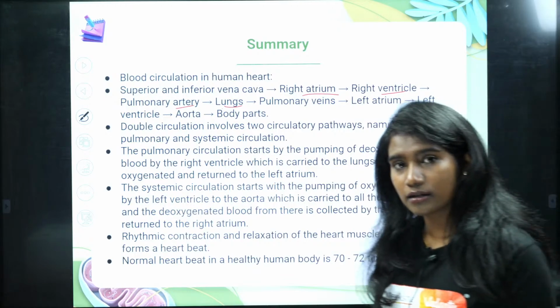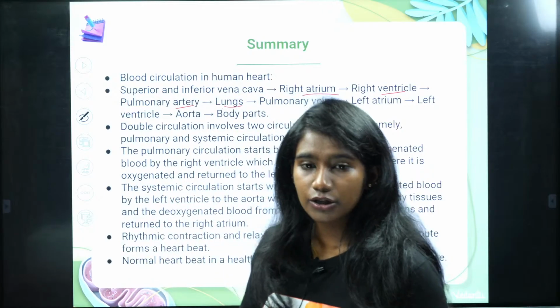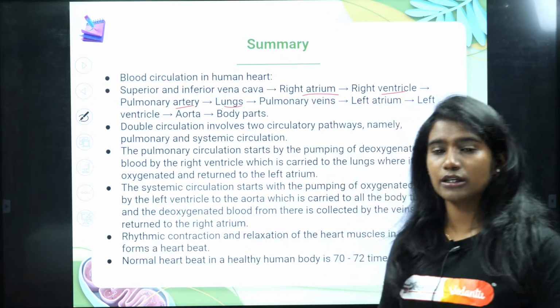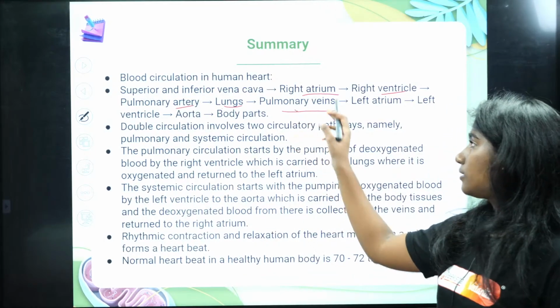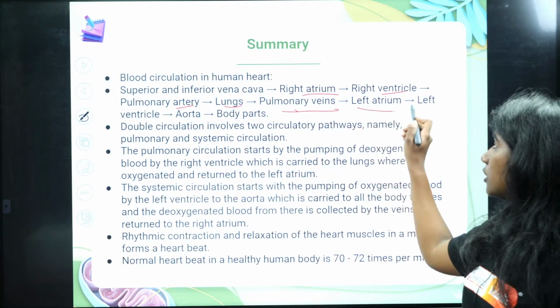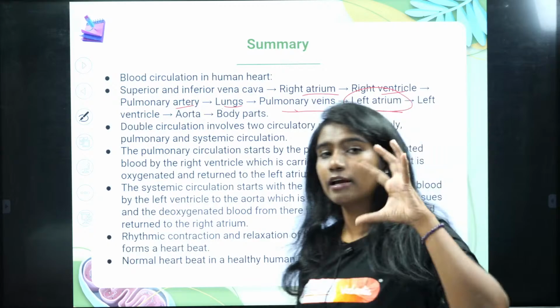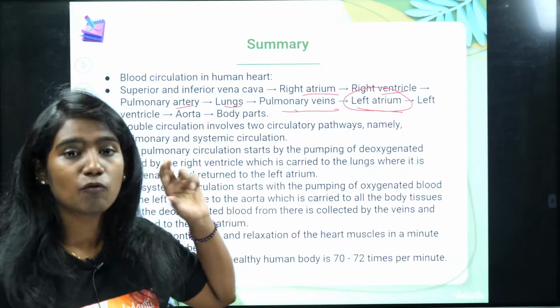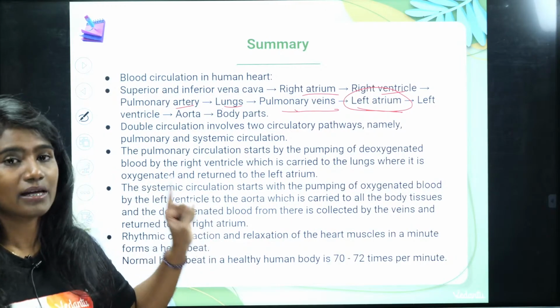And then in the lungs, what is happening? The deoxygenated blood is converted to oxygenated blood, and then that oxygenated blood is brought back to the heart from the lungs by pulmonary veins, and then the oxygenated blood enters the left atrium, and when the left atrium contracts, the valve that is present between the left atrium and the left ventricle is the bicuspid valve.